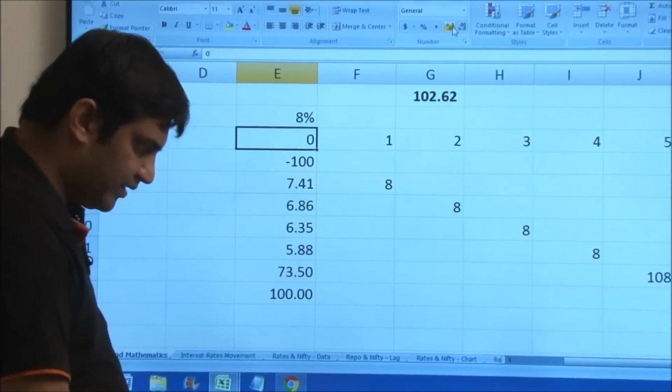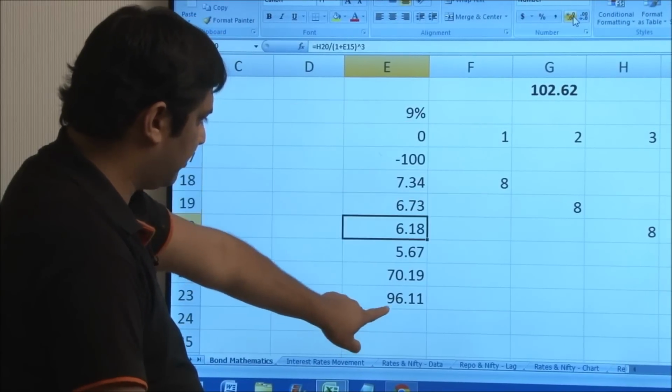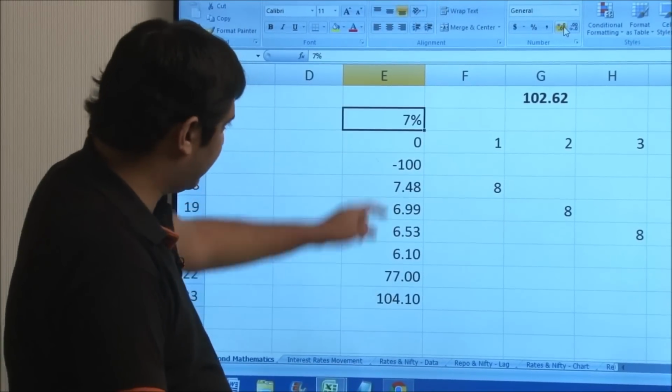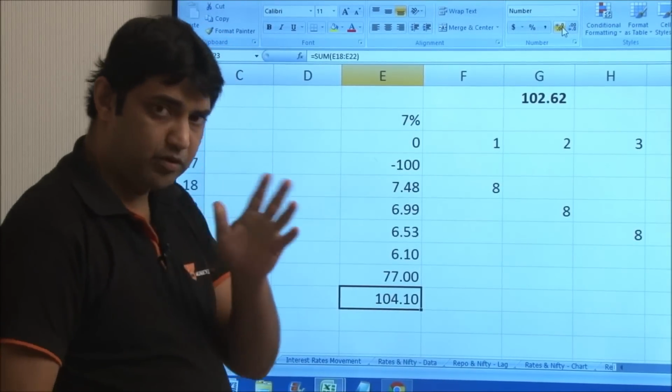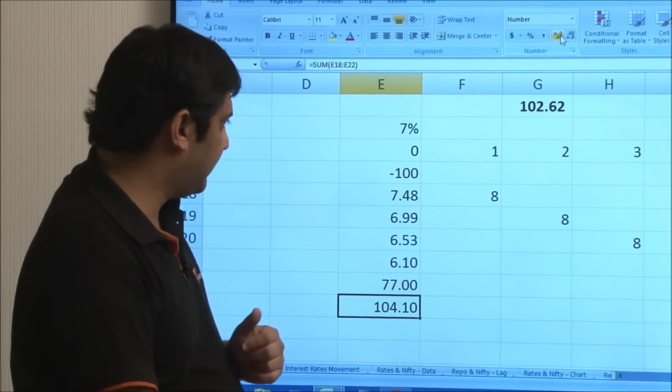Now it's the same thing. If I do the 8 becomes 9, so interest rates have gone up, so the bond price will come down. If 9 becomes 7, interest rates have come down as compared to the coupon, so bond prices have gone up. So the relation stays that when interest rates go up, bond prices come down and vice versa.